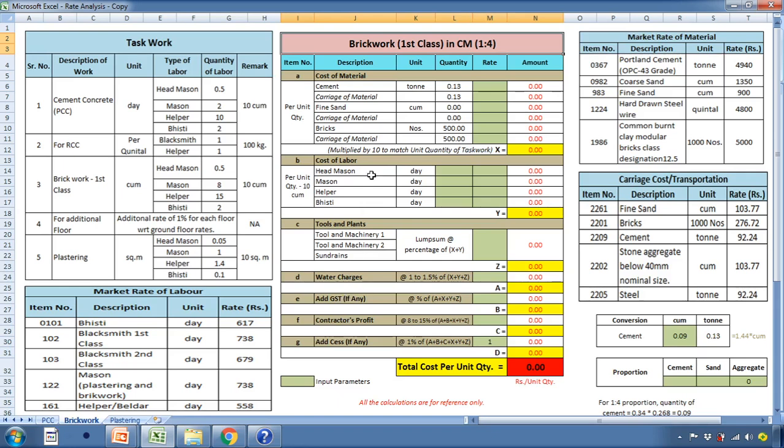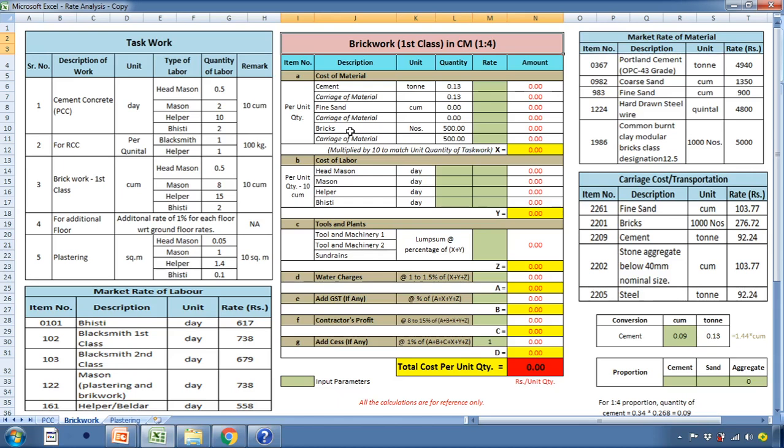Now, in order to prepare the rate analysis for brickwork with CM mortar, that is cement mortar 1:4 in first class in superstructure, we need to know the quantity of various materials. The materials are cement, fine sand, and bricks. So in order to calculate the quantity of various material, we need the volume.